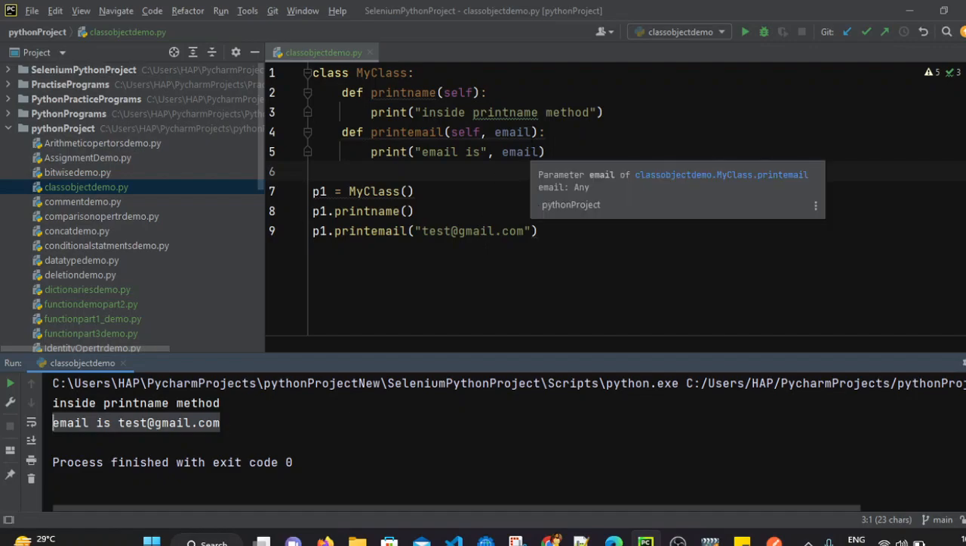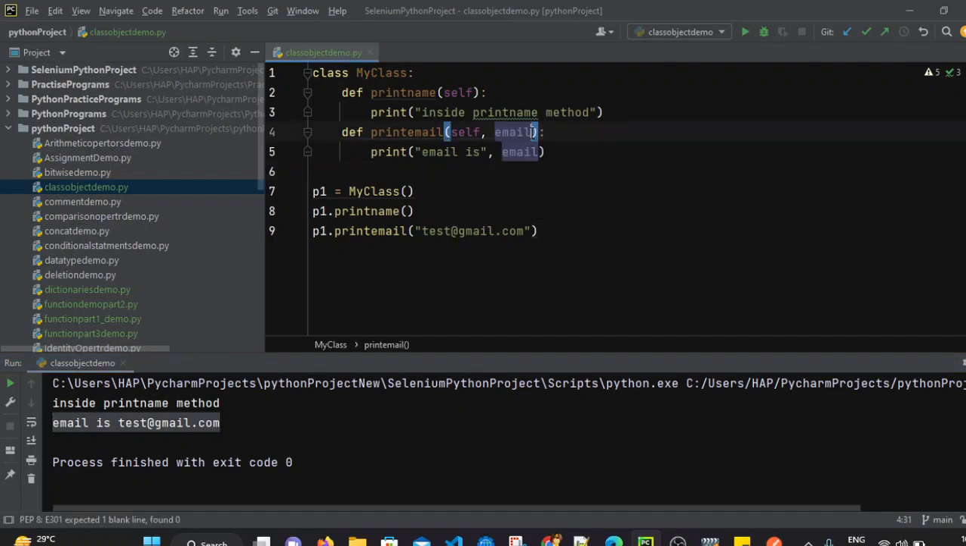We can pass any number of parameters. So let's say along with email, I am passing emp id, and let's print emp id as well. I am just printing emp id in this statement. So when we are calling this print email method, along with the email we have to pass the id as well. Let's say 100. I am passing 100, and now execute this program. It will print email as well as emp id which we are passing here.